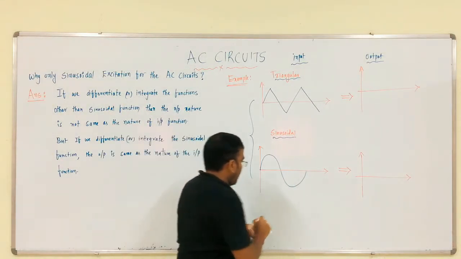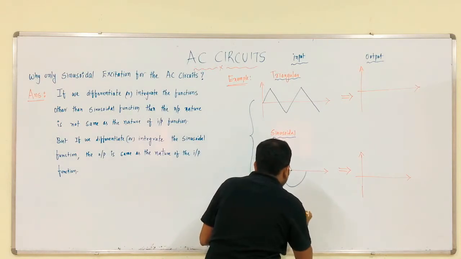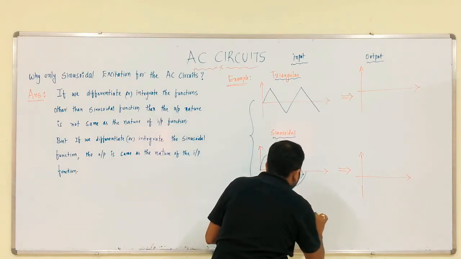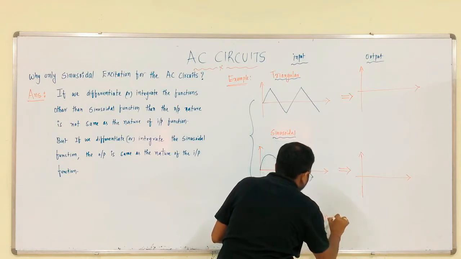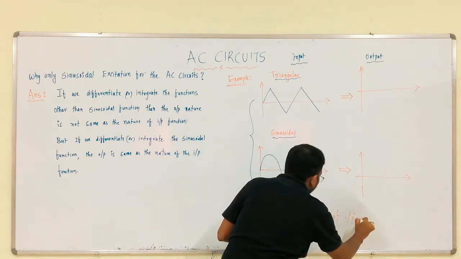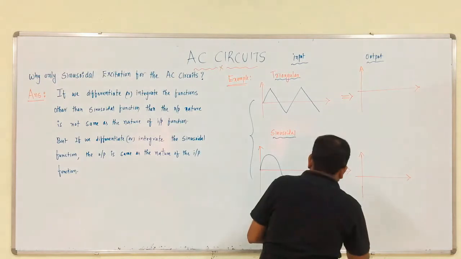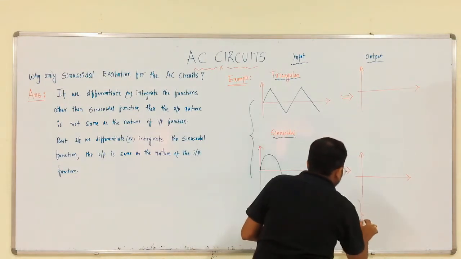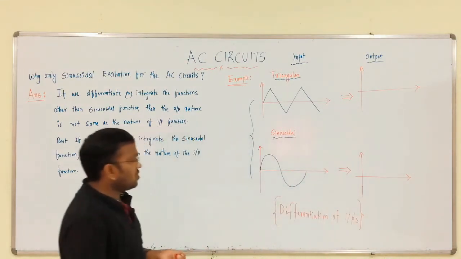Now, here I am providing the differentiation of the inputs.